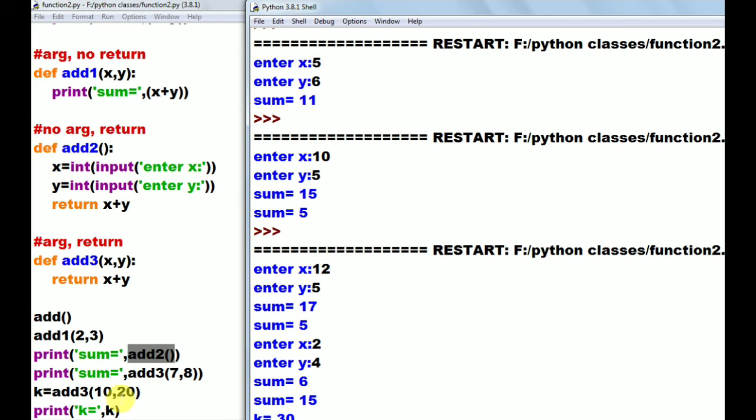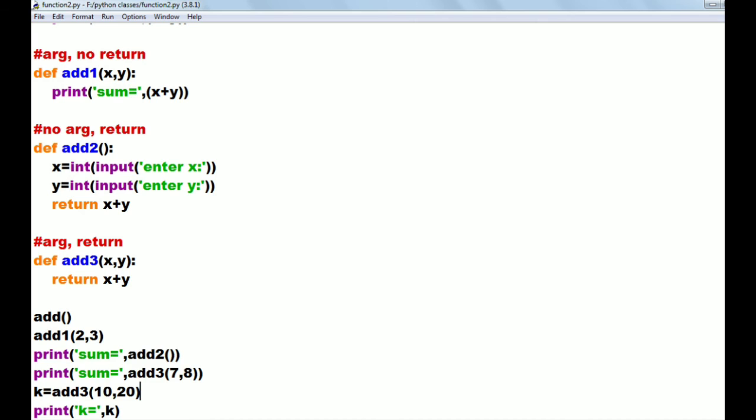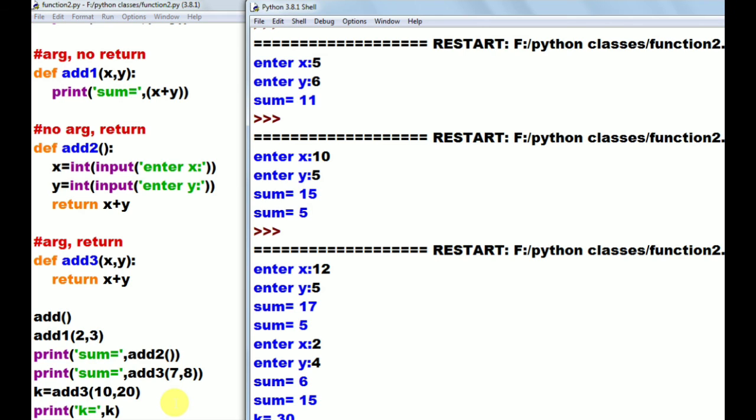Okay, then here we are calling the add3 function. The add3 function will be called, the 10 value will be taken as x, the 20 value will be taken as y. That calculates 10 plus 20 value and that returned that value 30 here. Okay, and that 30 value we captured in the k. So that's why here we are printing the k value. So that printed as k equals to 30.